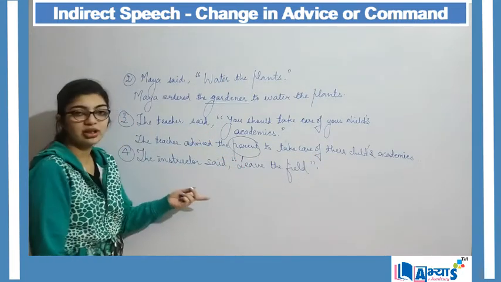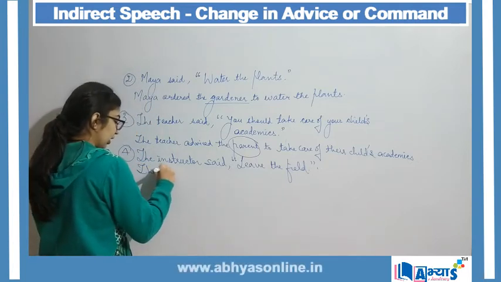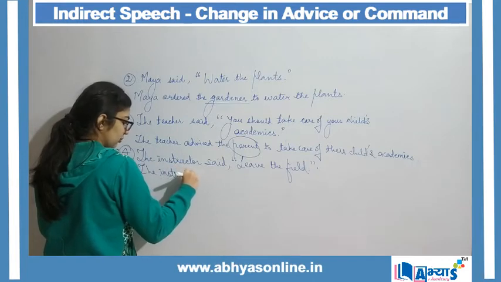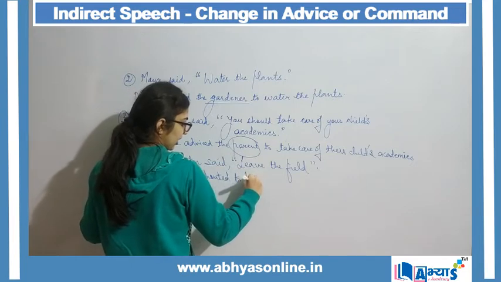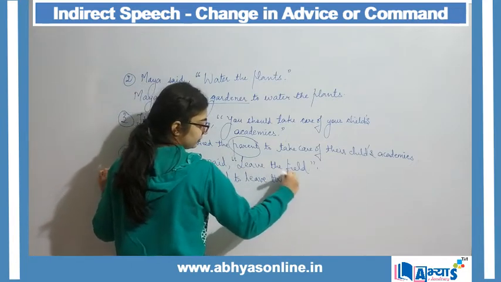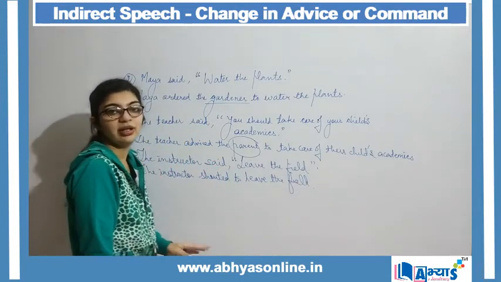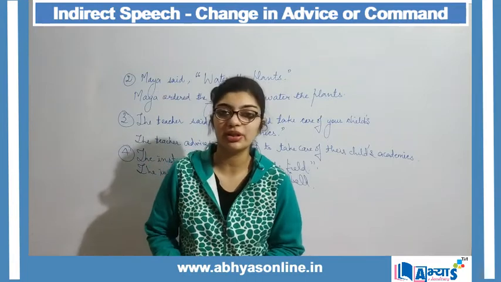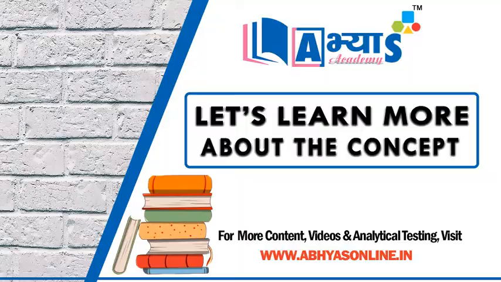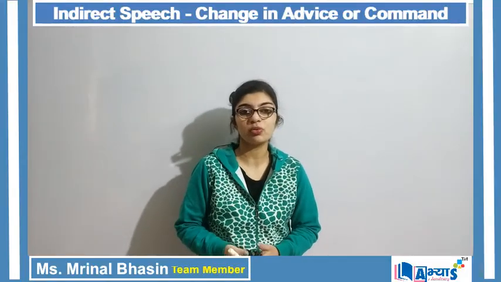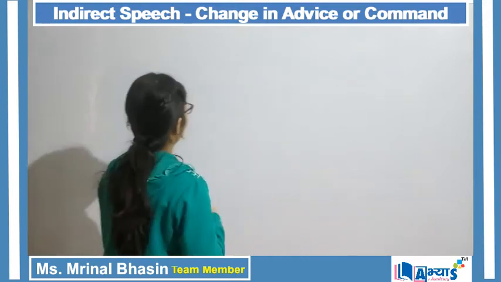Now, if the instructor will say leave the field, I can also say the instructor shouted to leave the field. So these are the cases where my direct sentence is converted to an indirect form. Now some of the examples through which whatever we have discussed will be more clear are,